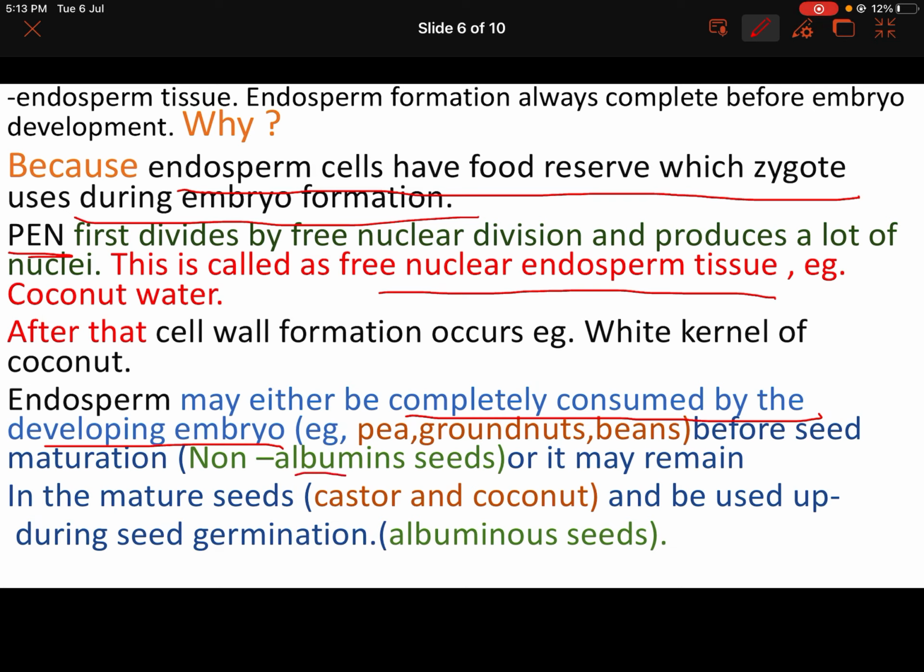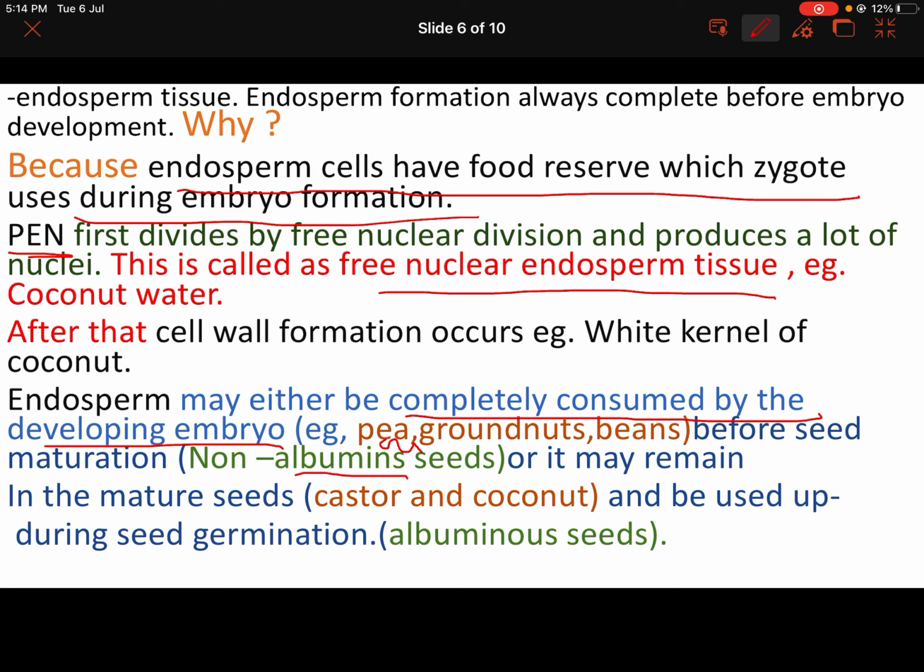Non-albuminous, here albumin is not right, it should be albuminous, with OU. Pea, groundnut and beans are non-albuminous seeds. It means all the endosperm is completely consumed by the developing embryo, and in the mature seed there is no endosperm present.